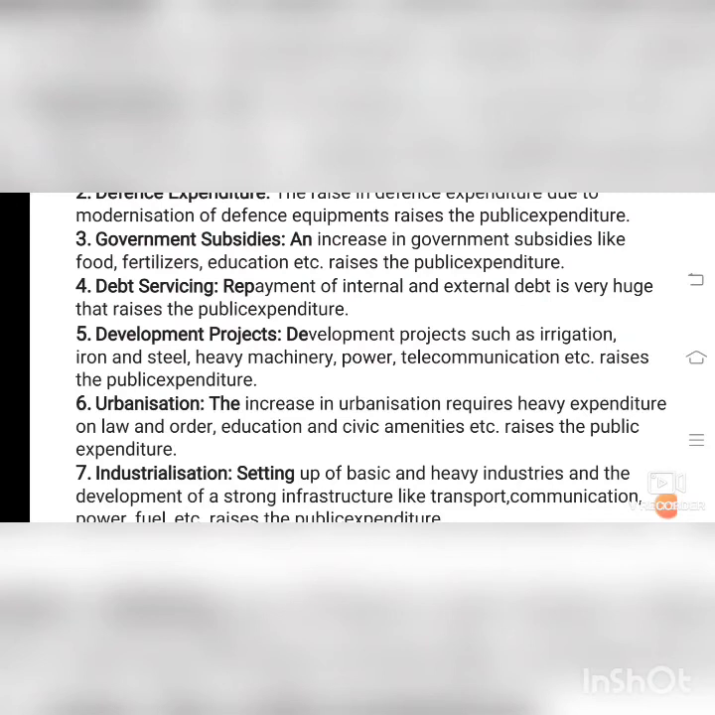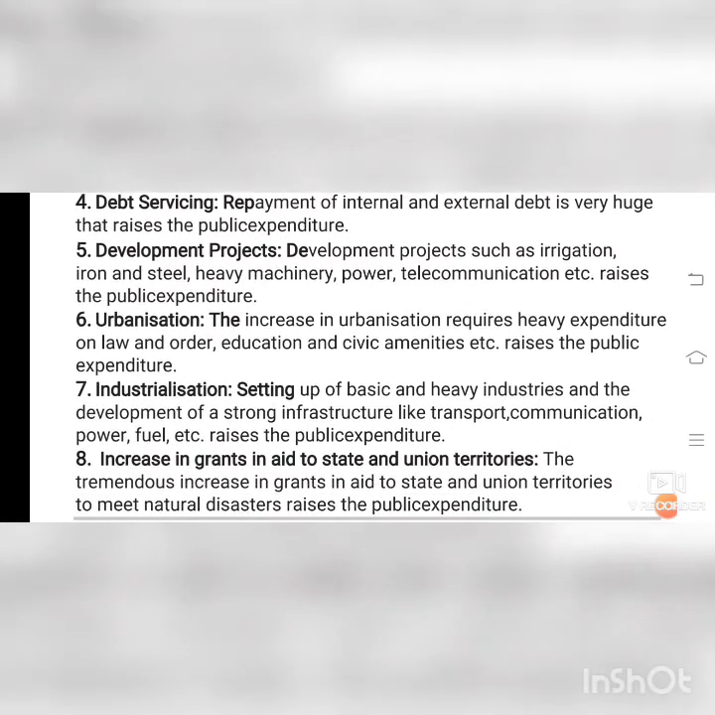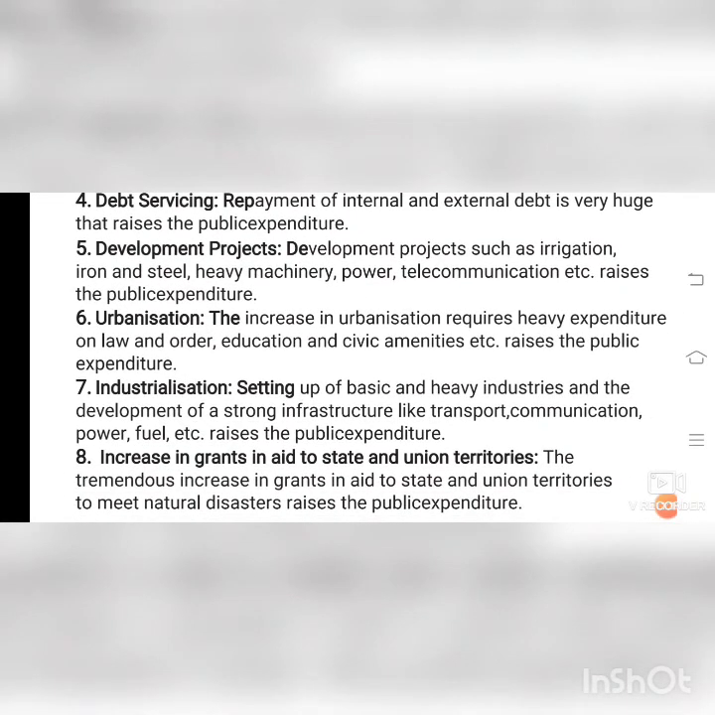Law and order, they have to pay the police, isn't it? The policeman. So they have to pay for the police for their service. And law, for the judges. All these are paid by the government. Education and civic communities. Lastly, next we will see about the industrialization. Setting up of basic and heavy industries and the development of a strong infrastructure like transport, communication, power, fuel, etc.